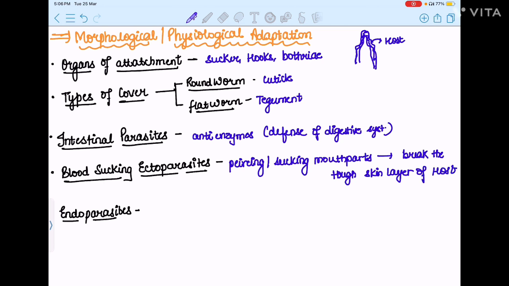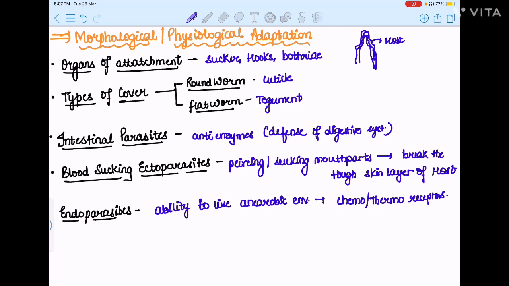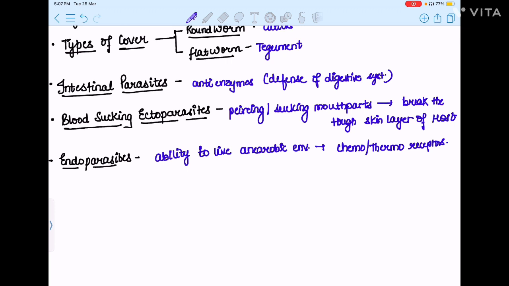Endoparasites, those who live inside the body, will develop an ability to live in an anaerobic environment, that is a without oxygen environment, by developing some chemo or thermoreceptors because it is not easy to survive without oxygen. Then some progressive developments will take place, and these progressive developments would be of reproduction because when they increase their number inside the host, then only they will survive.